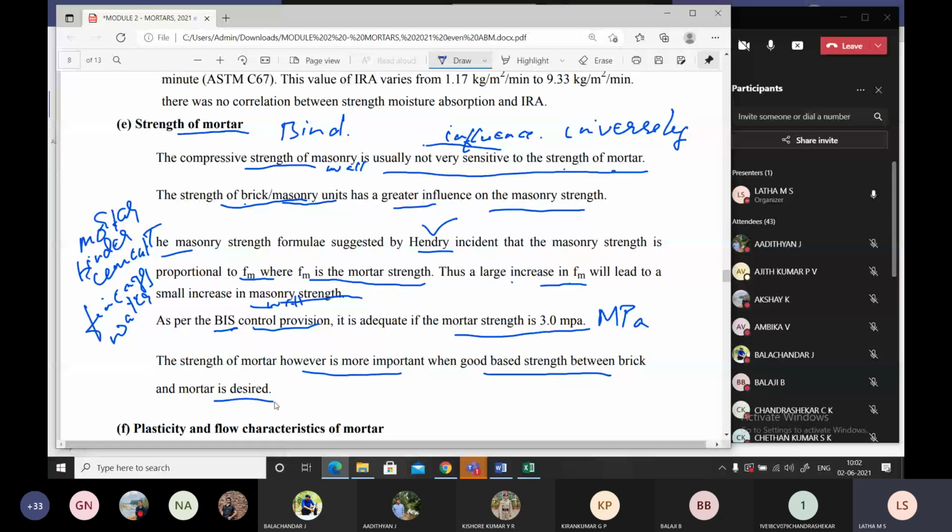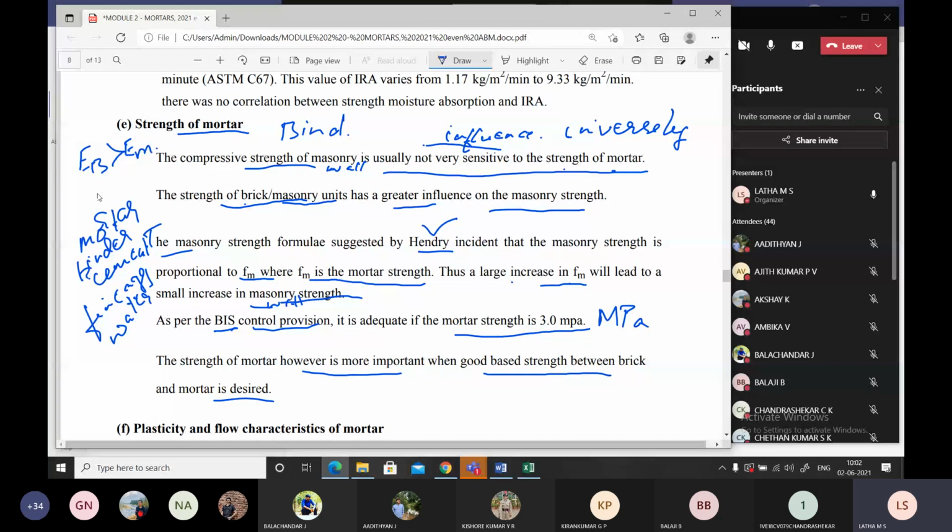You cannot have a poor type of mortar, but as we said earlier in the last module, the Young's modulus of brick should be greater than the Young's modulus of mortar. In another way, the brick should have a greater strength when compared to mortar.